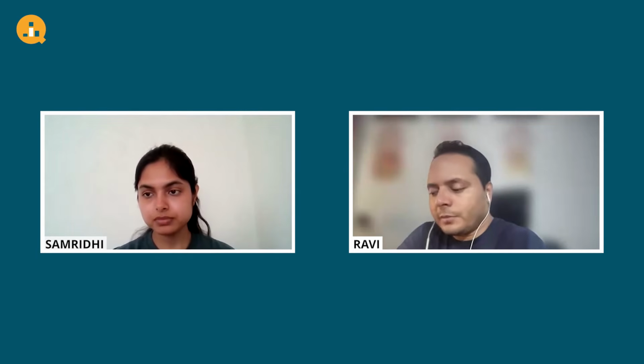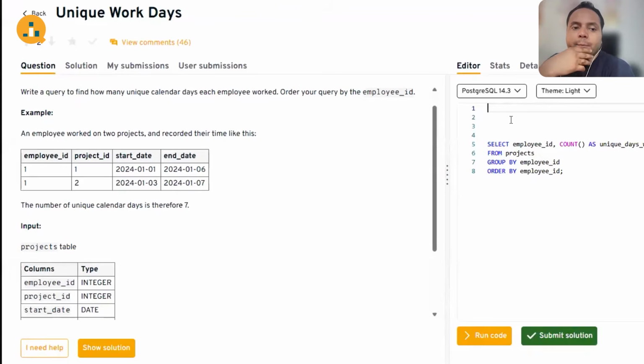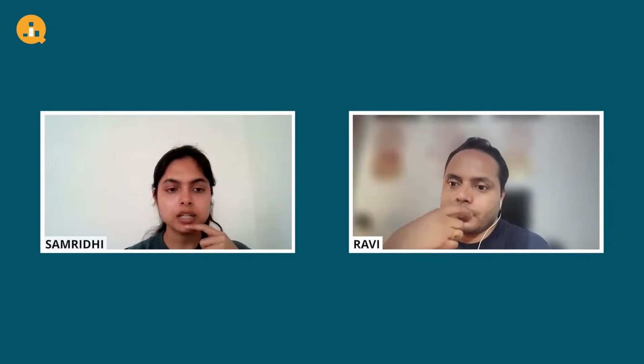So one thing I'm confused about here is that when you use employee ID and the dates, for example, in this example that is given here, employee ID one has worked on two projects. So if you take employee ID one, you would get two entries for 3rd of January 2024 for employee ID one. How is that unique?